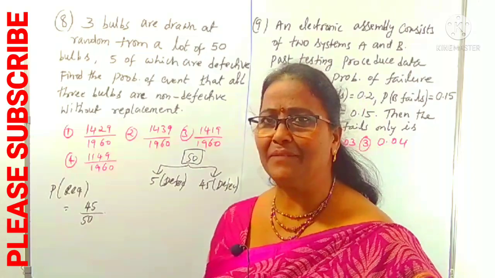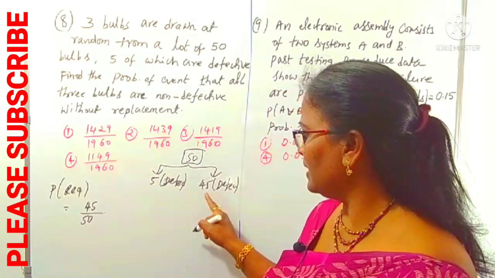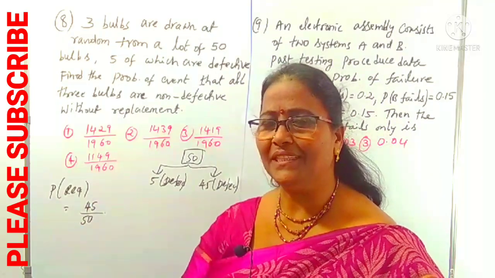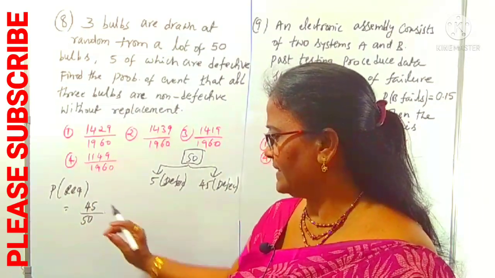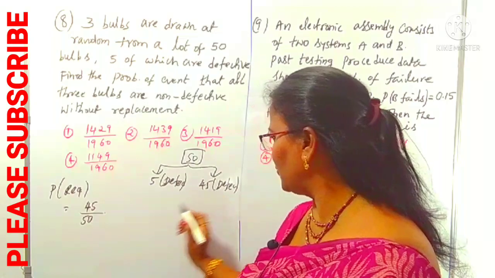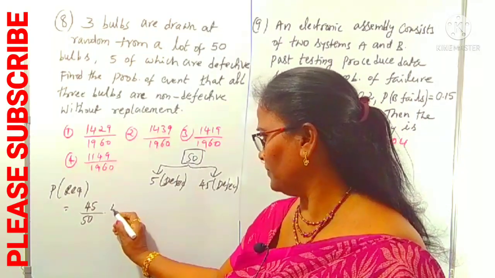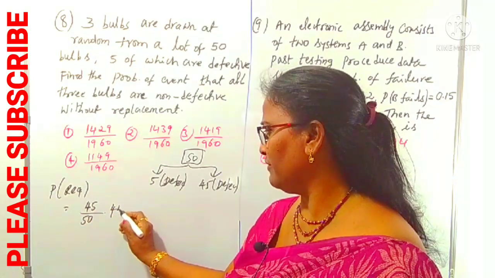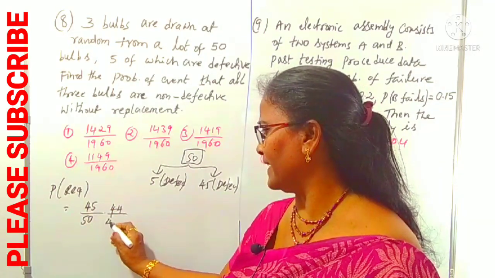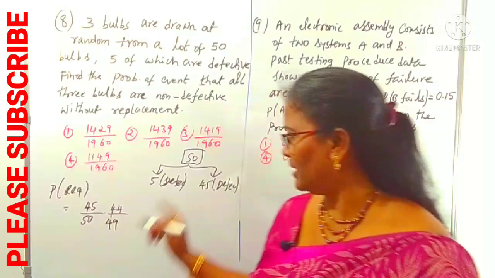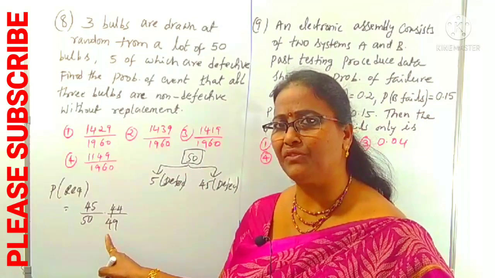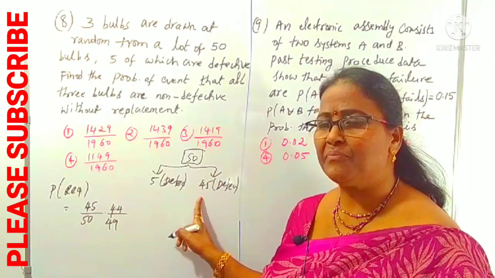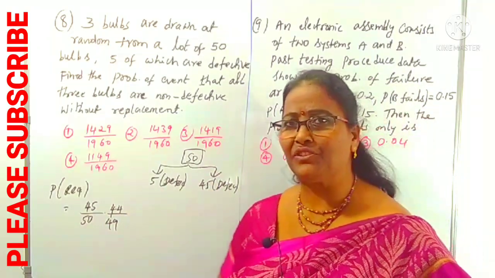Now we can move to the second bulb. For the second bulb, how many are left over? Only 44 are left over, because I am not replacing. Of the 45 non-defective, one is removed, so 44 remain, out of the remaining 49 total bulbs. One bulb removed means total bulbs left over are 49.